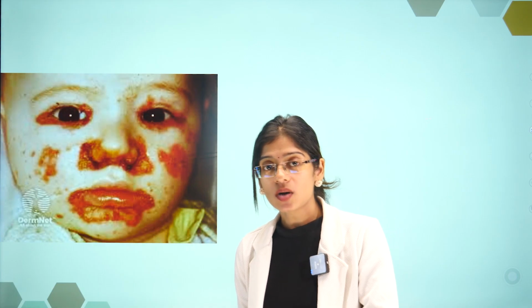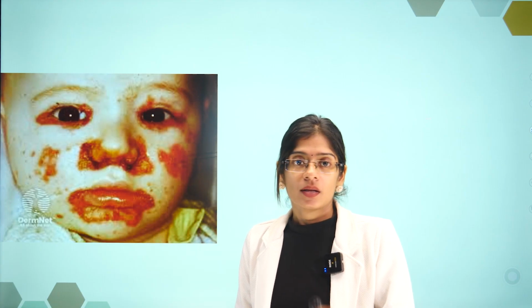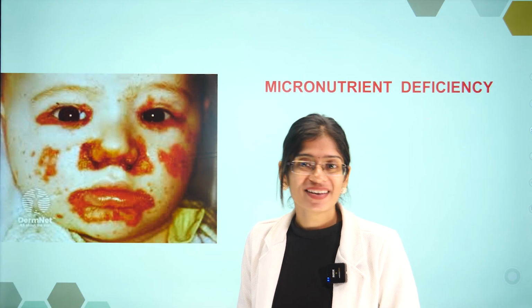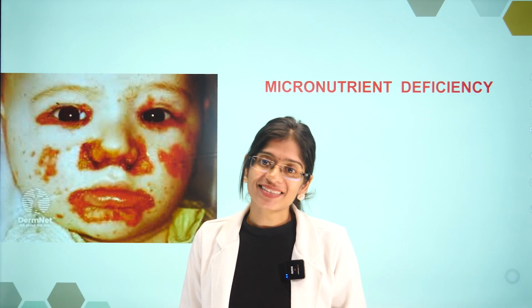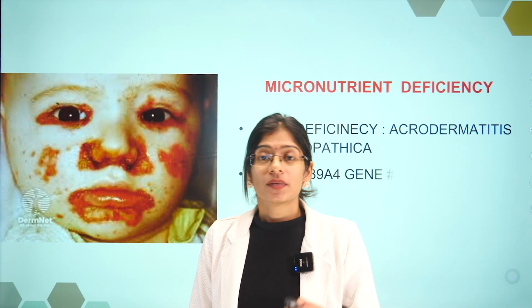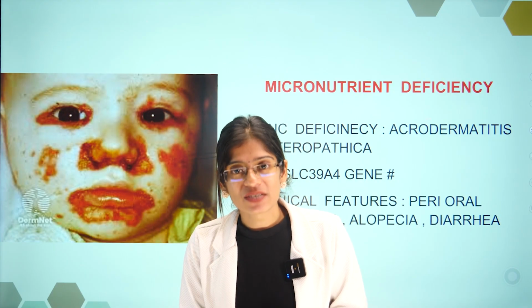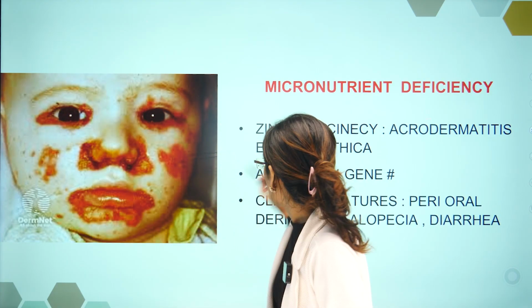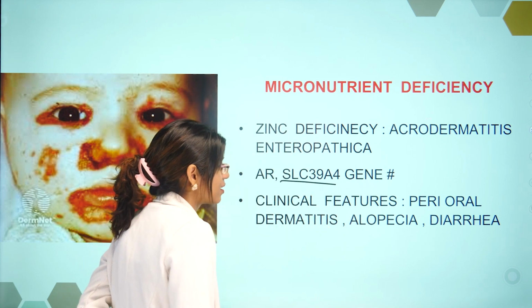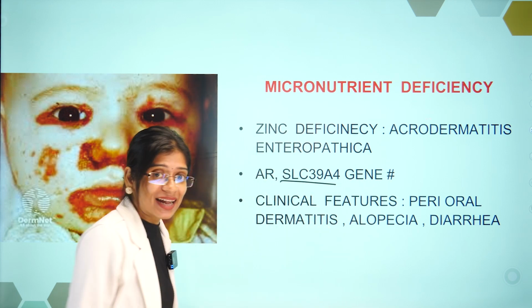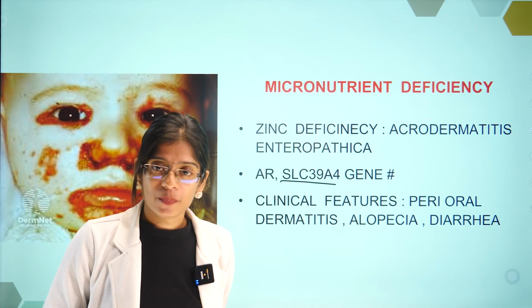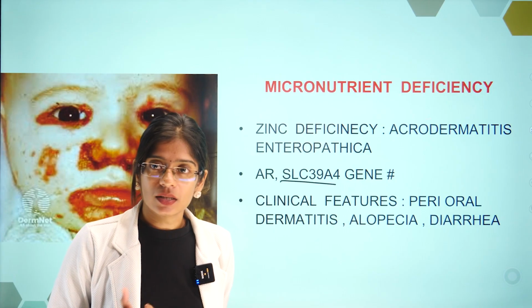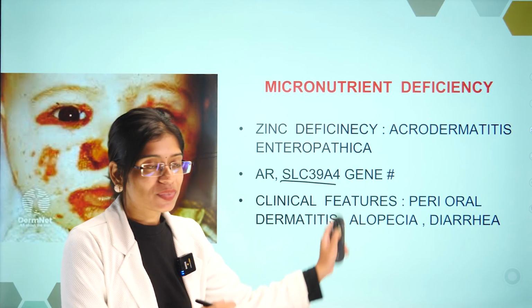Now tell me guys, what is your diagnosis when you see this picture? This is a case of which nutrient deficiency? Zinc deficiency, and this condition is called acrodermatitis enteropathica. Here, because it is an autosomal recessive problem, there is a defect in this gene, SLC39A4 gene, and because of that, zinc is not able to get absorbed properly. അപ്പോൾ zinc absorption ശരിക്കും നടക്കാത്തത് കൊണ്ട് the child lands up getting this condition.